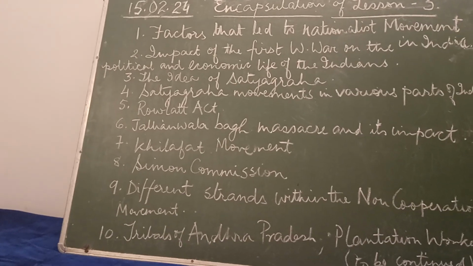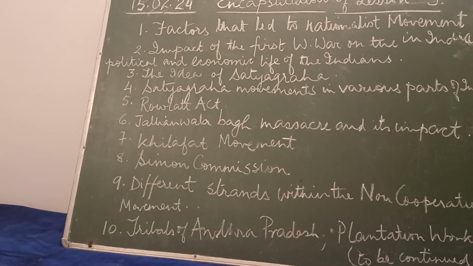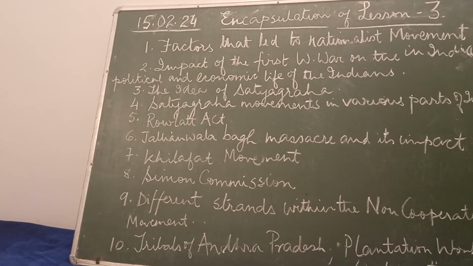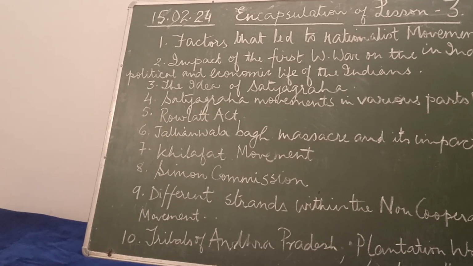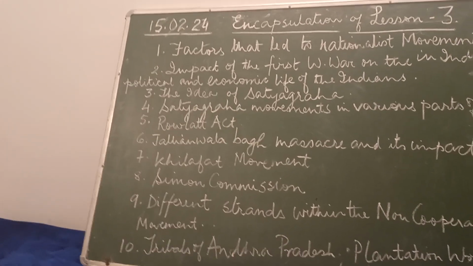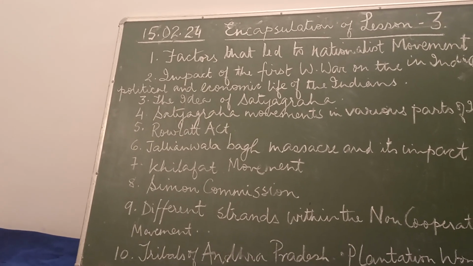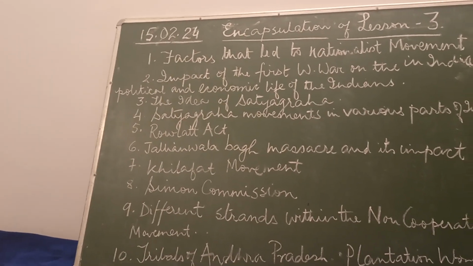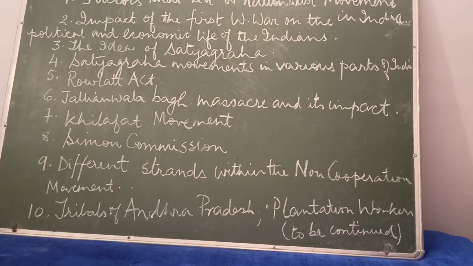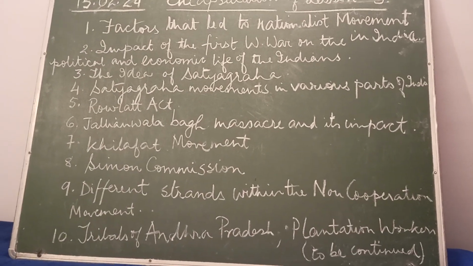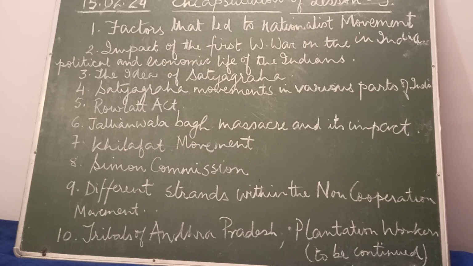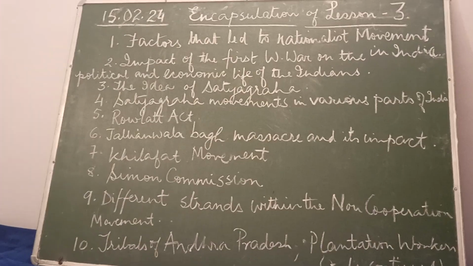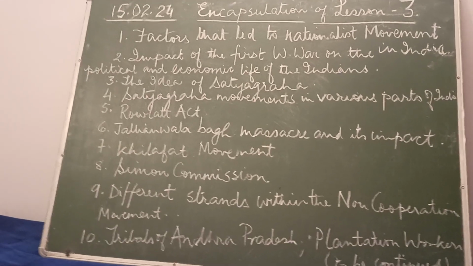Next, we come to the topic Khilafat movement. The First World War had ended with the defeat of the Ottoman Turkey, and there was a rumor that a harsh treaty was going to be imposed on the Ottoman Emperor, the spiritual head of the Islamic world, the Khalifa. To defend the temporal powers of the Khalifa, the Khilafat Committee was formed in Bombay in March 1919.